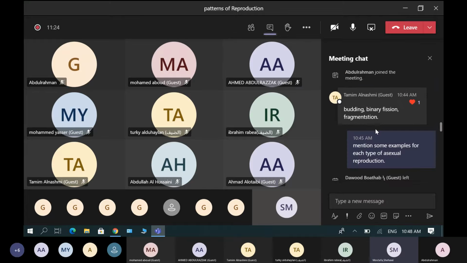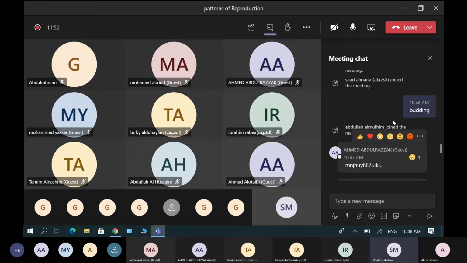Okay, so let's recap on all of that. We have mentioned 3 types of asexual reproduction. There are many types, but we have mentioned only 3: budding, binary fission, and fragmentation. Examples of organisms that reproduce using budding are hydra and sponges. Examples of organisms that reproduce by binary fission are bacteria and some protists. An example of an organism that reproduces using fragmentation is the sea star.